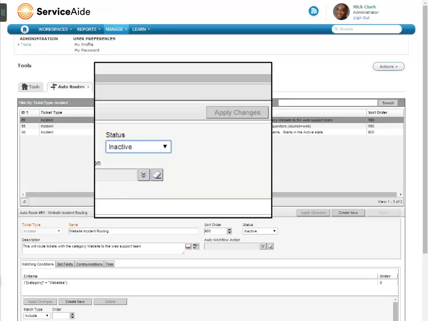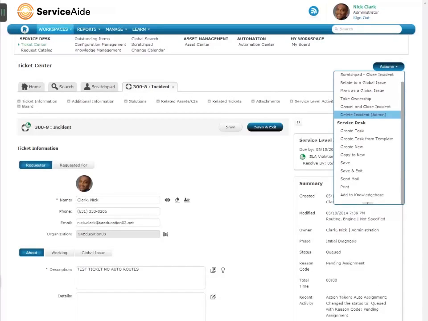Change the status filter to see inactive auto routes. Select the route you want to recover. Then change the status from inactive to active and apply changes. This recovers the route. After you are done testing, don't forget to delete your test tickets from the Actions drop-down.